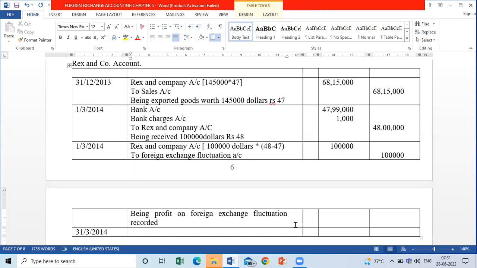Is it a gain or a loss? So it is a loss. If it is a loss, which account will we debit? Foreign exchange fluctuation account will be debited. To, Rex and Company account.